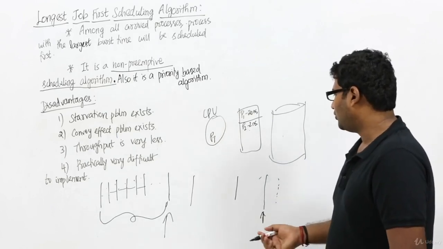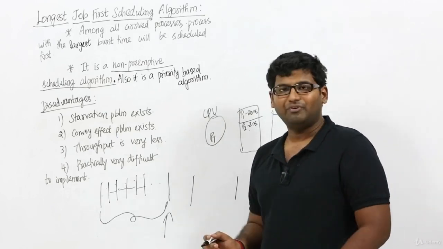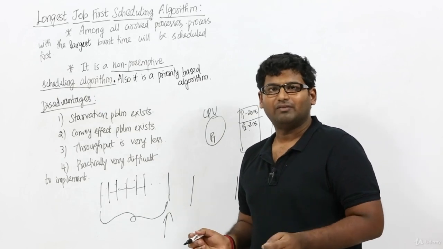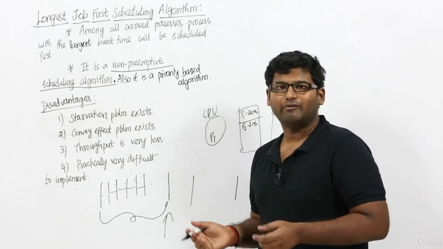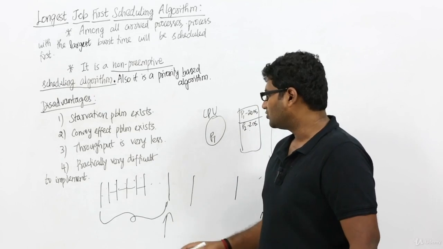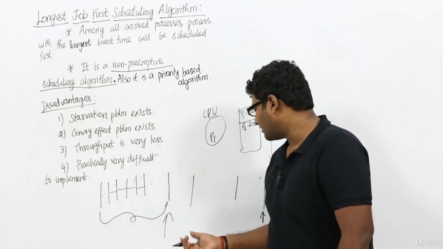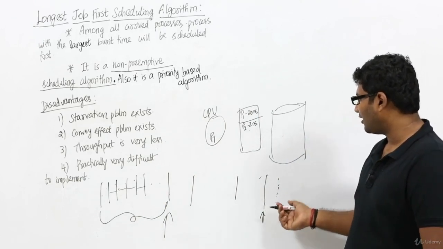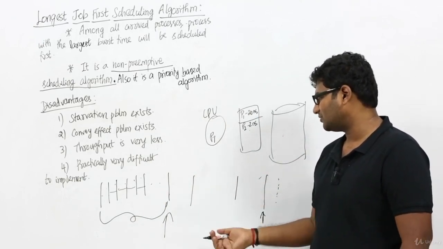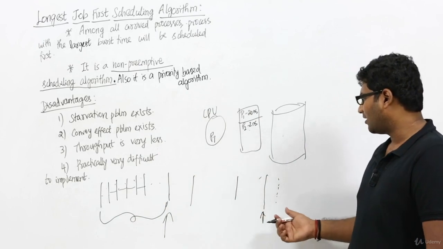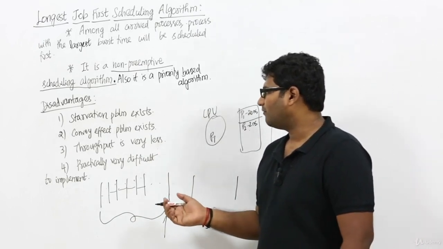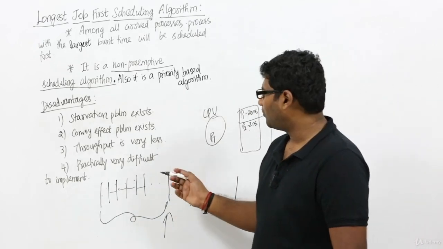Again, we assume that the number of processes being created in our computer is infinite. So since we are taking shorter processes, the throughput is higher, whereas since we are preferring longer processes over shorter processes, our throughput is less. Fine, so it is very obvious.